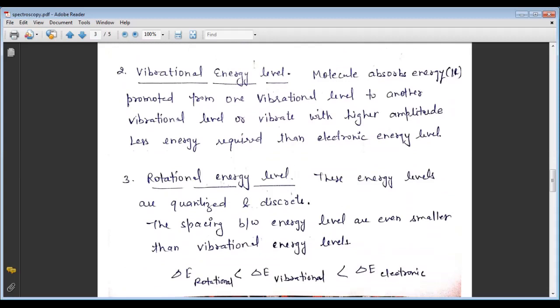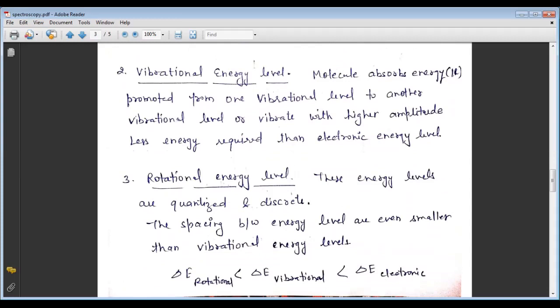Here, in the vibrational energy level, the molecule absorbs energy, and this level is found in infrared spectroscopy. So the molecule absorbs energy and is promoted from one vibrational level to another vibrational level, or it vibrates with higher amplitude.